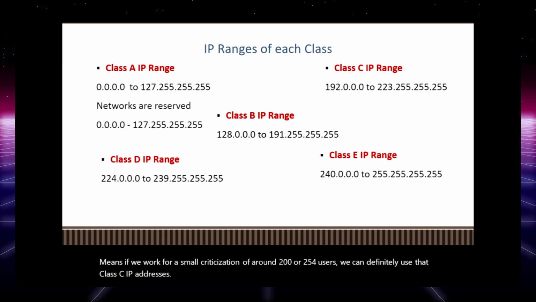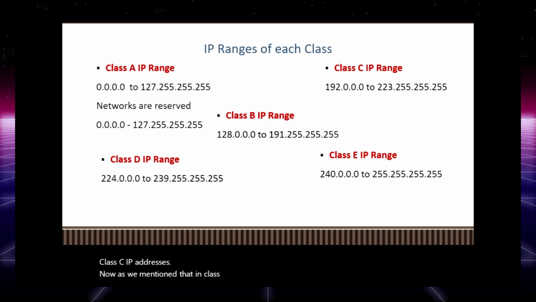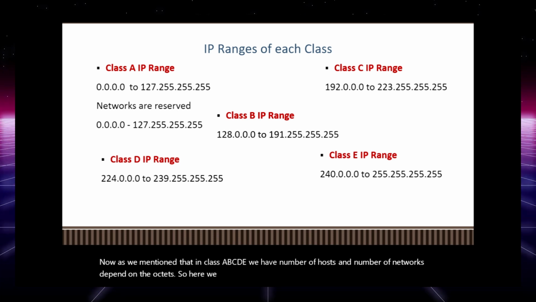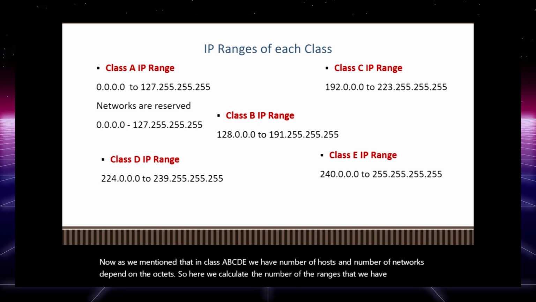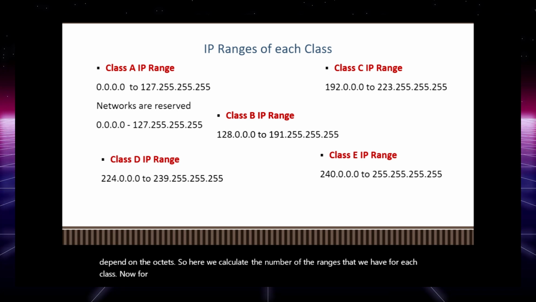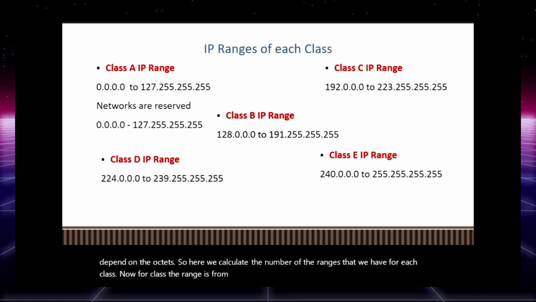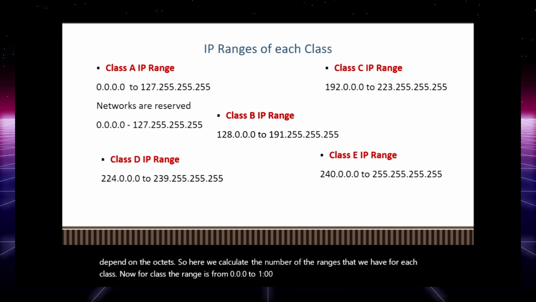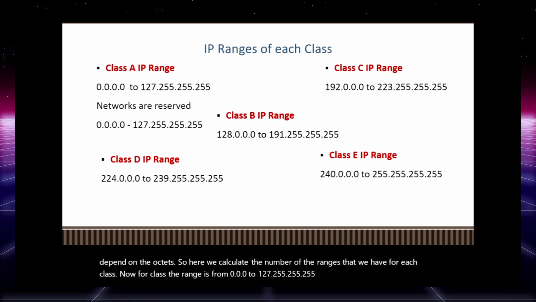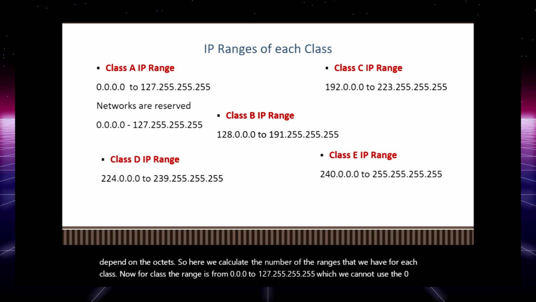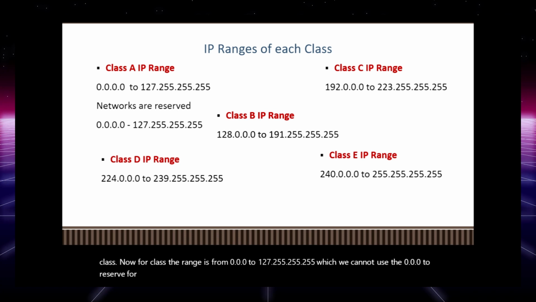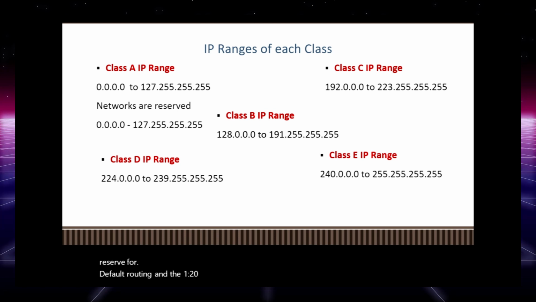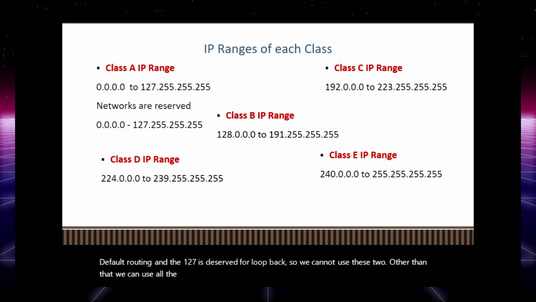Now, as we mentioned, in class A, B, C, D, E, the number of hosts and number of networks depend on the octets. So here we calculate the ranges that we have for each class. Now for class A, the range is from 0.0.0.0 to 127.255.255.255, of which we cannot use 0.0.0.0, because it's reserved for default routing, and 127 is reserved for loopback. So we cannot use these two. Other than that, we can use all the IP addresses.